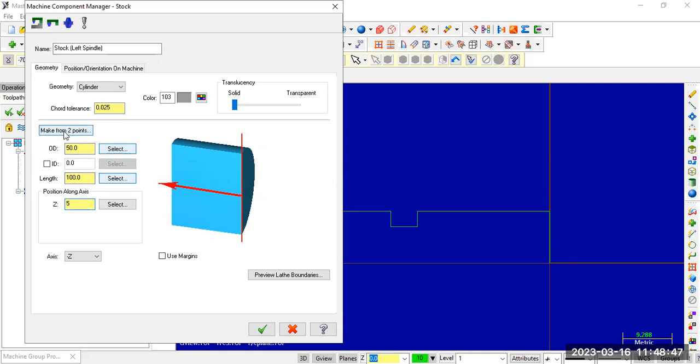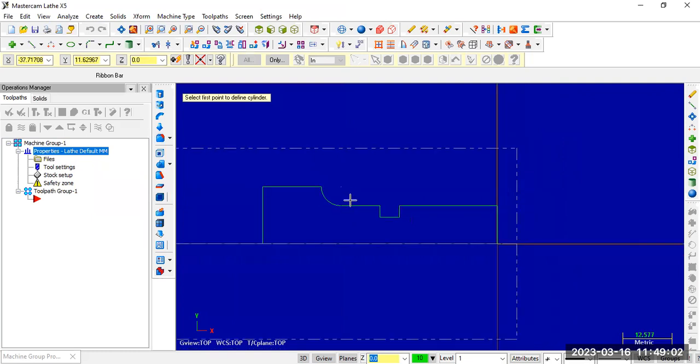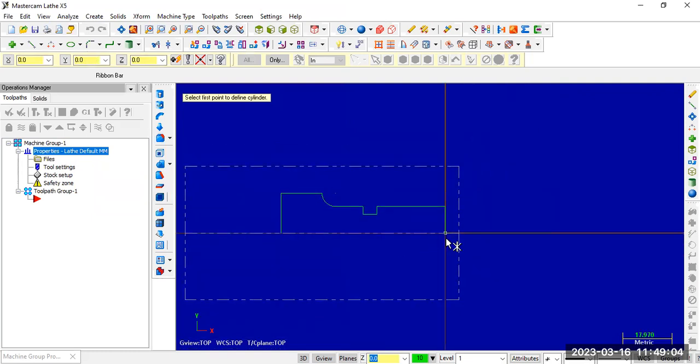After that, just click make from 2 points. This is the final workpiece, the final raw material. So from this, make from 2 points. This dotted hidden line is indicating the stock material.